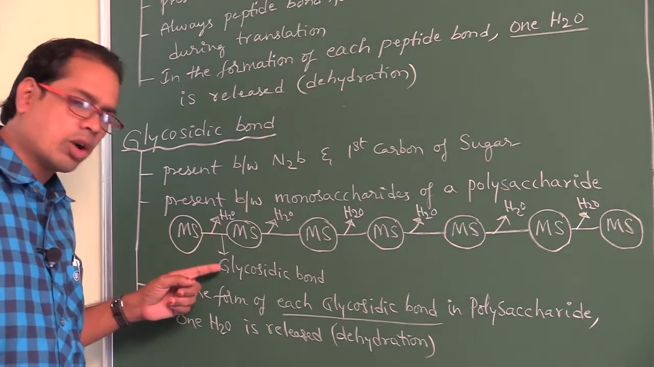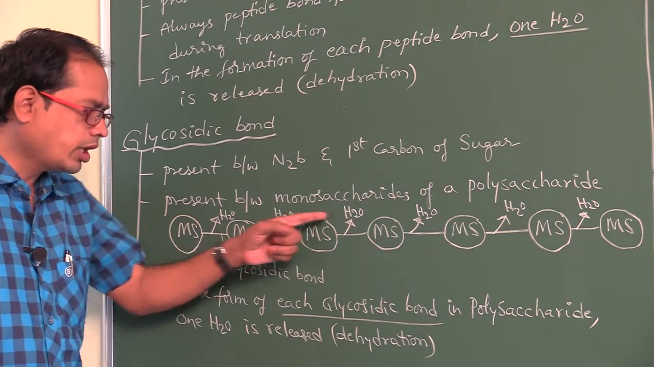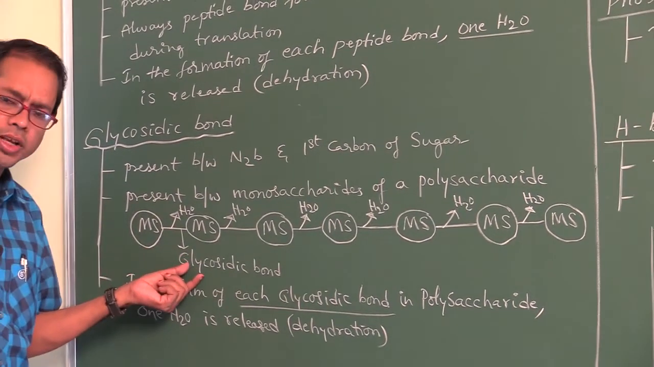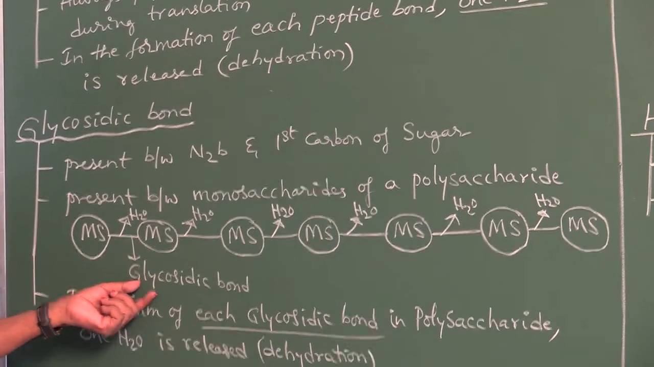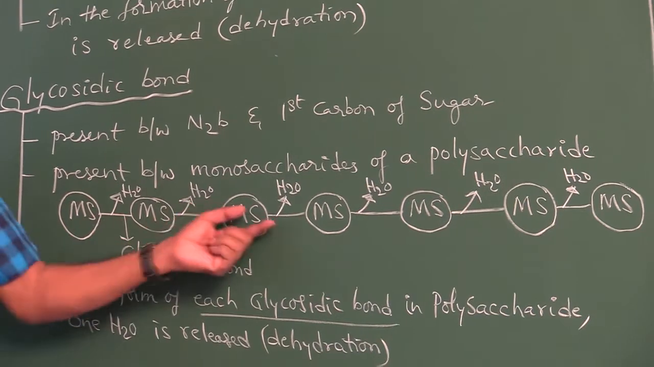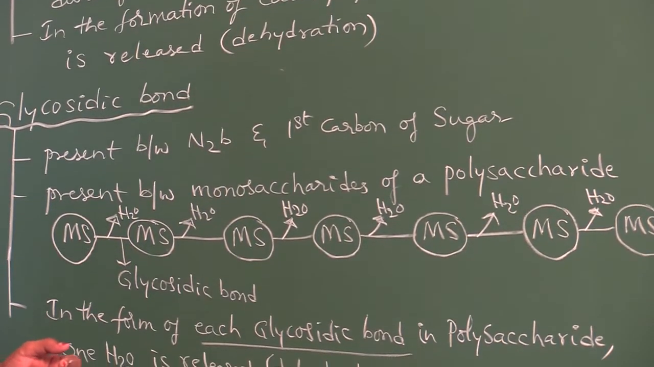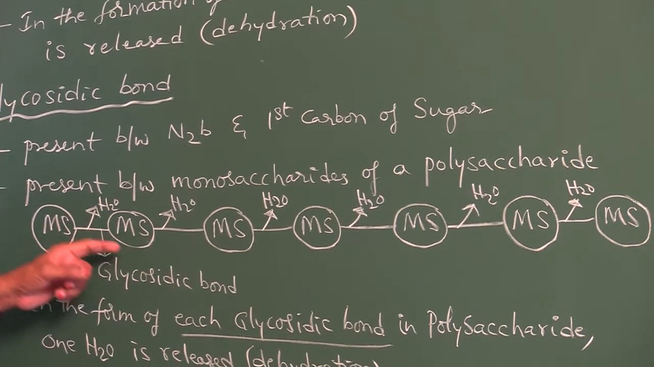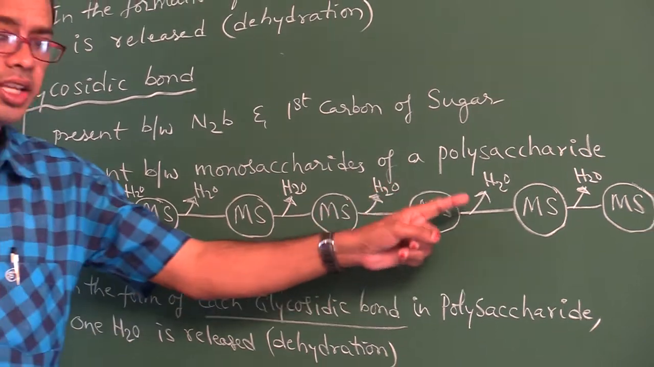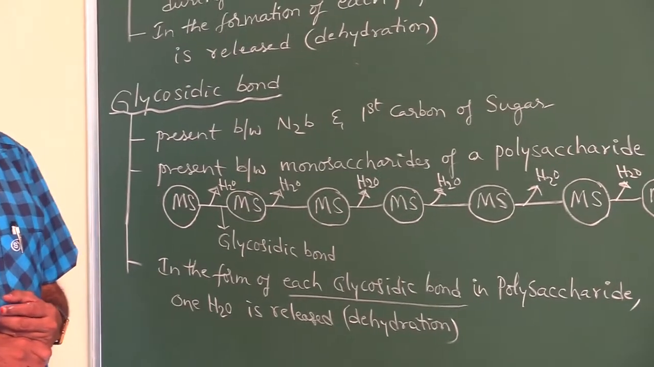Wherever a glycosidic bond is formed in a polysaccharide, one H2O molecule is released. So where do you find the glycosidic bond? Between monosaccharides of a polysaccharide. Wherever the glycosidic bond is formed in a polysaccharide, one H2O molecule is released, which is called dehydration.